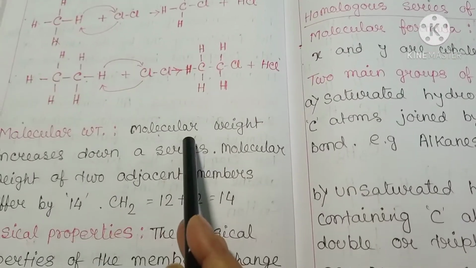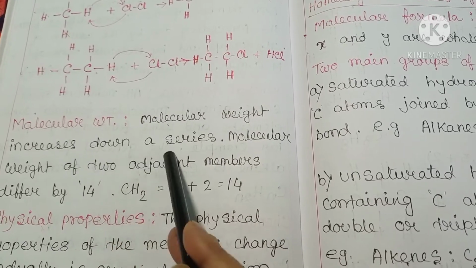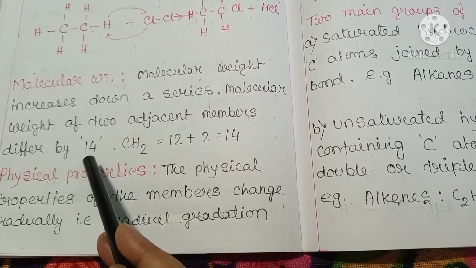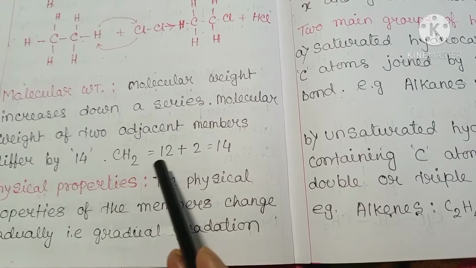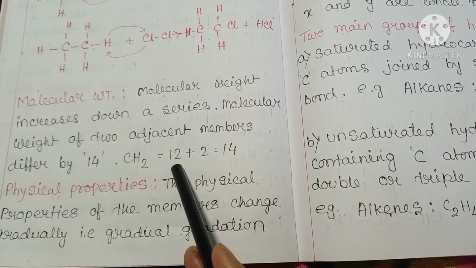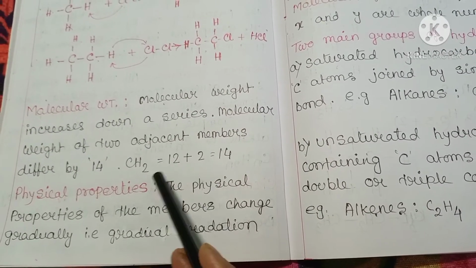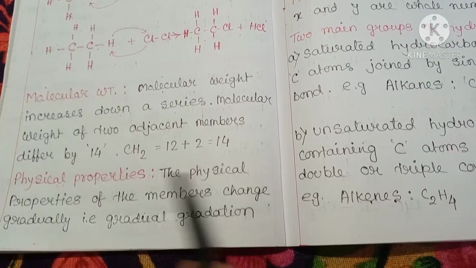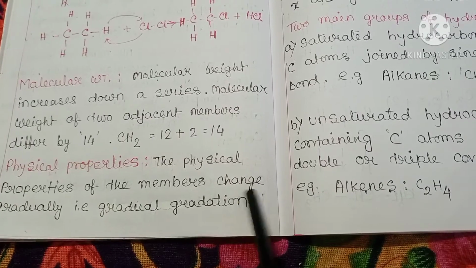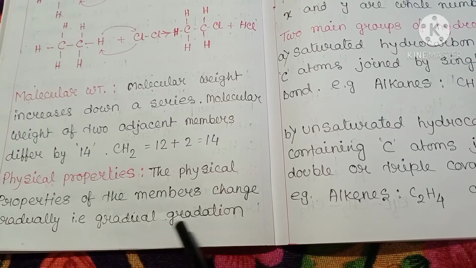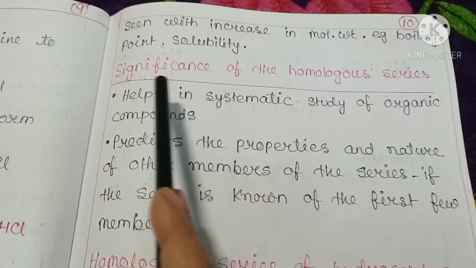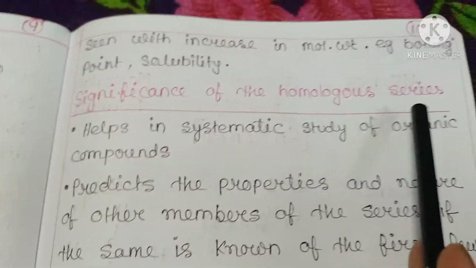Now, molecular weight. Molecular weight increases down a series. The molecular weight of two adjacent members differs by 14, meaning CH2: the atomic mass of carbon is 12 plus 2 for hydrogen, so 14. Physical properties: the physical properties of the members change gradually, a gradual gradation seen with increase in molecular weight. Examples are boiling point and solubility.